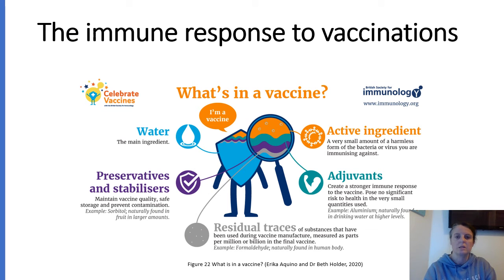What is a vaccine? The immune system of the body is exposed to a weakened or harmless version of the pathogen during vaccination. Vaccines come in a variety of forms, including live and inactivated vaccines, as demonstrated in Figure 22. Live vaccines are made up of viruses and bacteria that have been weakened in the laboratory.